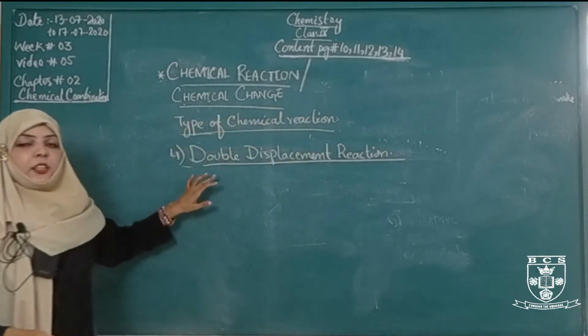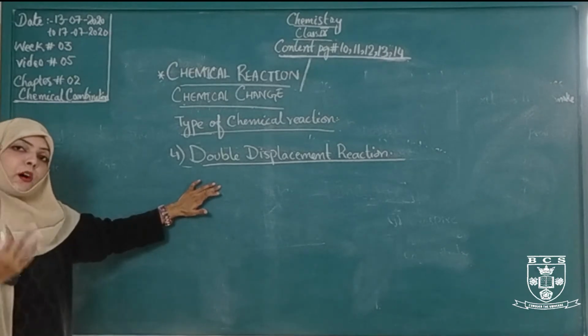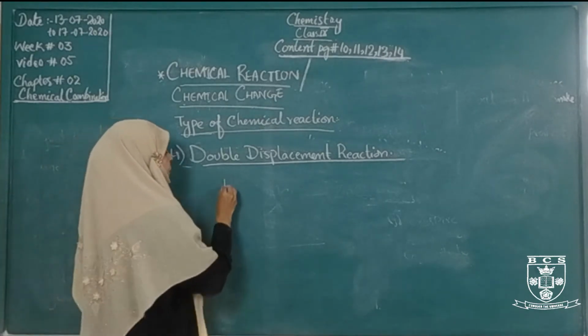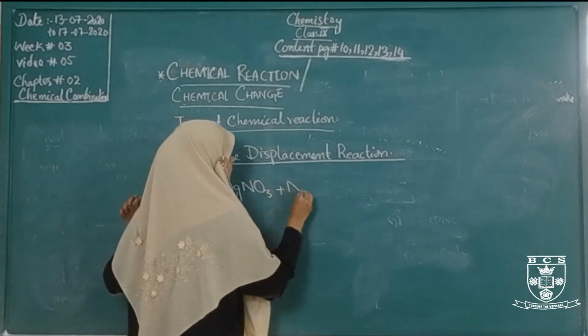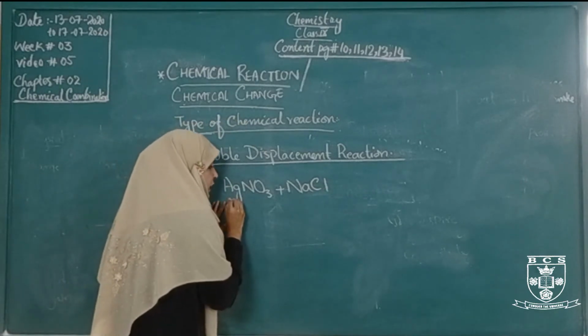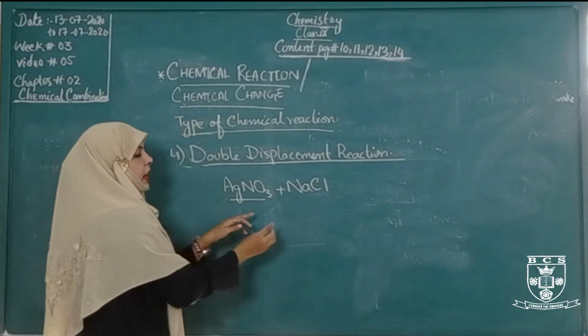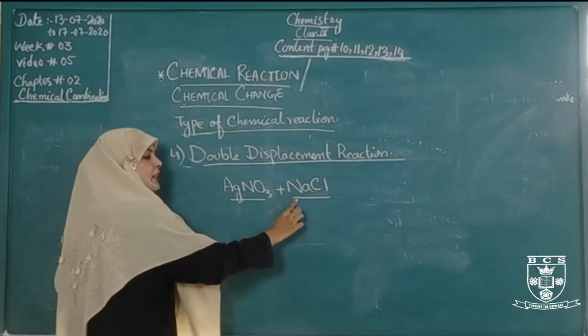It is a reaction in which two compounds exchange their partners so that two new compounds are formed. How? This is the formula of AgNO3, silver nitrate, and sodium chloride.